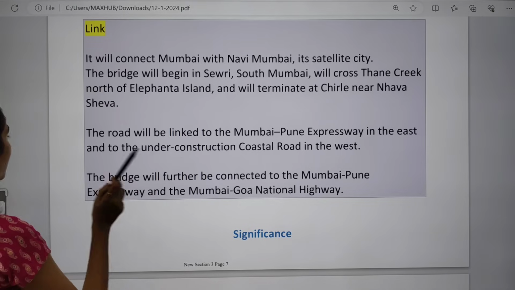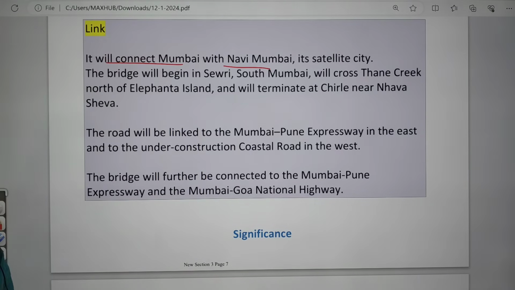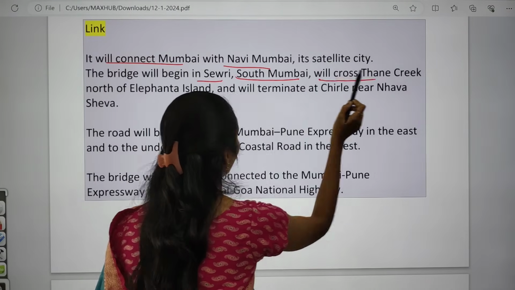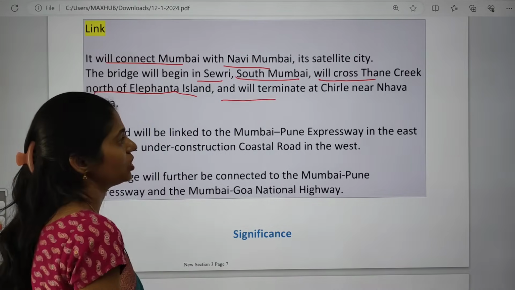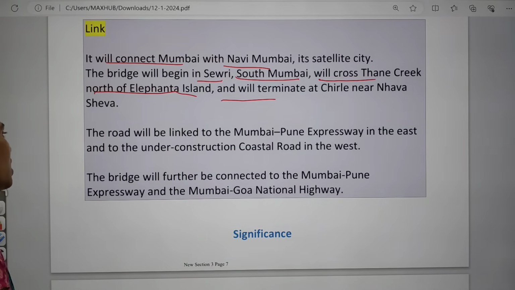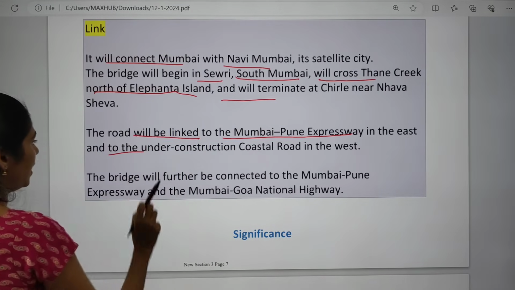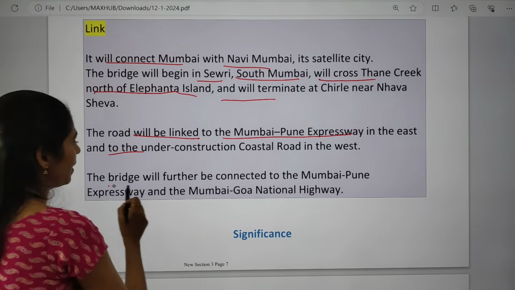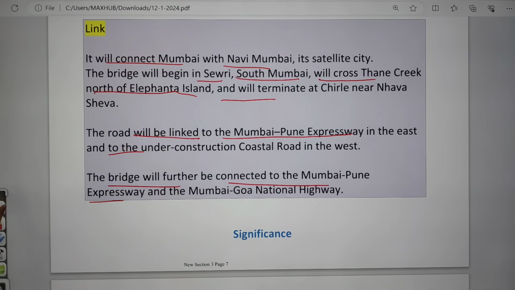And if we move on to some facts regarding this link, it will connect Mumbai with Navi Mumbai, which is a satellite city. The bridge will begin in Sewri, South Mumbai, and will cross Thane Creek north of Elephanta Island, and it will terminate at Chirle near Nhava Sheva. The road will be linked to the Mumbai-Pune Expressway in the east and the under-construction coastal road in the west. The bridge will further connect to the Mumbai-Pune Expressway as well as the Mumbai-Goa National Highway.